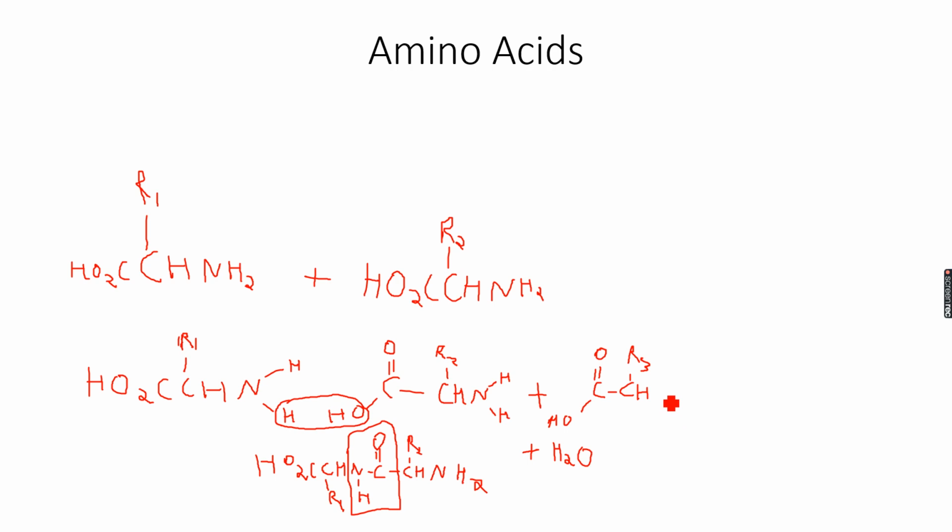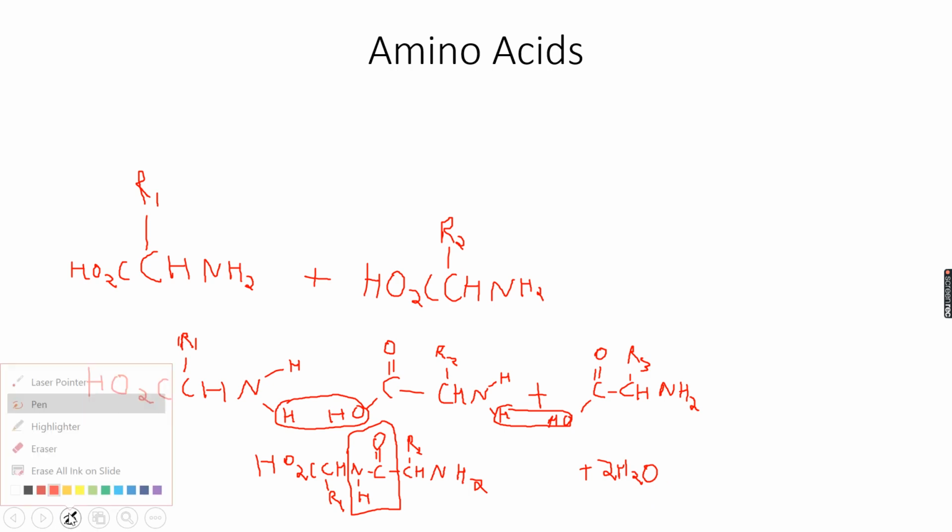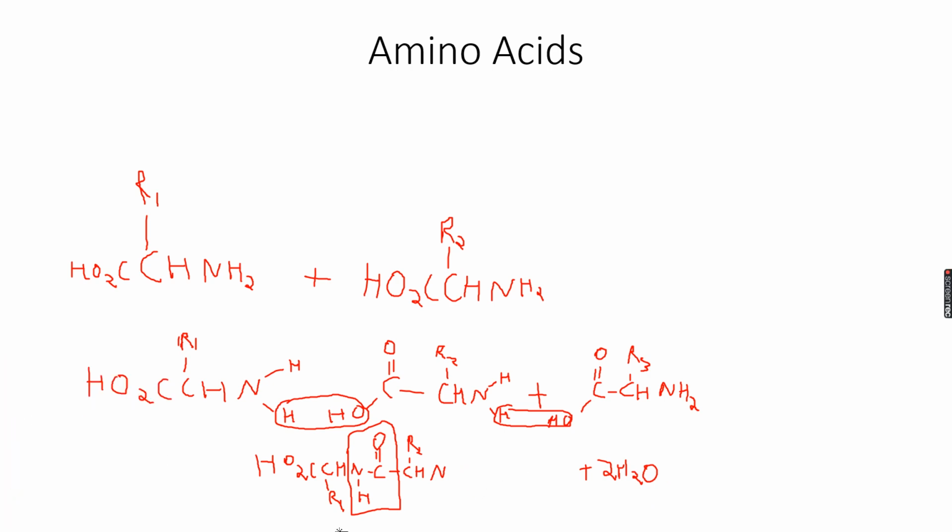R3, another side chain attached to it. So when we have this, then these two will again bond together. So these two are bonding together and these two are bonding together. So now we have two water molecules that have been eliminated. So we have plus 2H2O, and here we have another peptide bond, another amide bond.